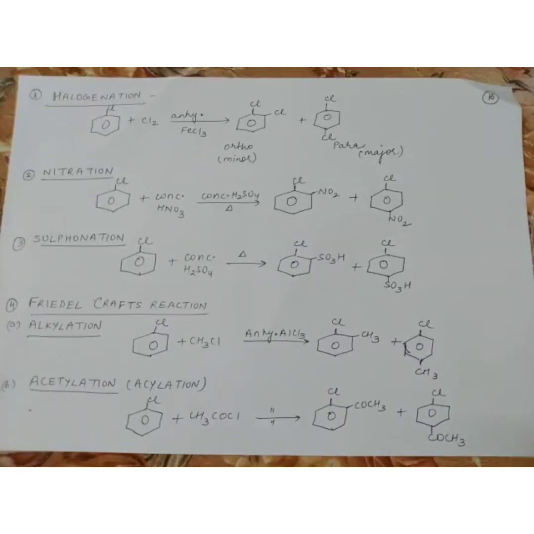So these are the chemical properties shown by haloarenes: nucleophilic substitution reactions, reaction with metals, reduction reactions, and the reactions due to the benzene ring, that is, electrophilic substitution reactions.